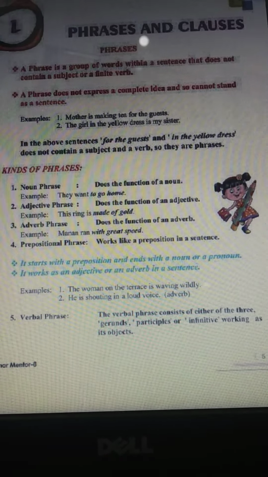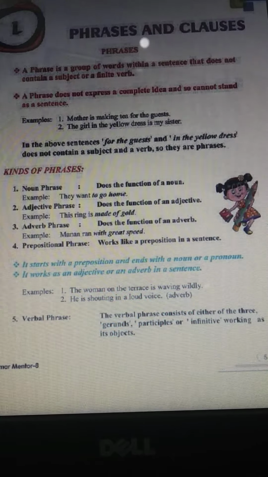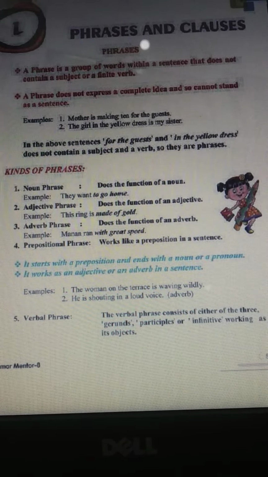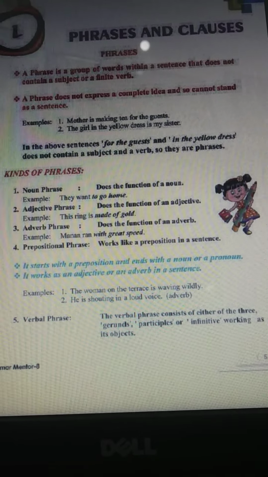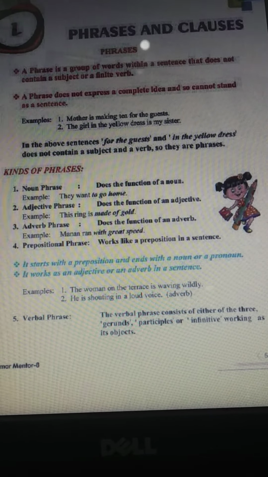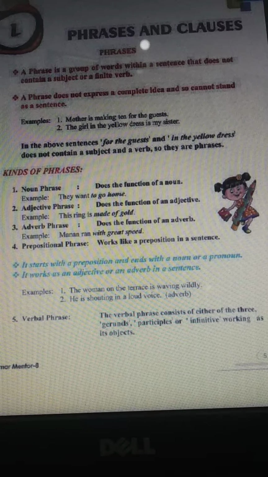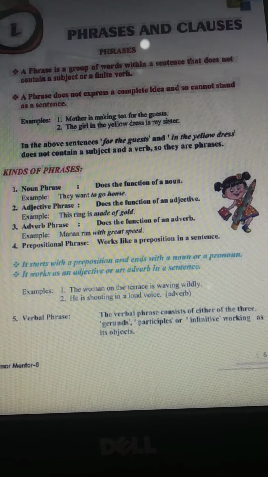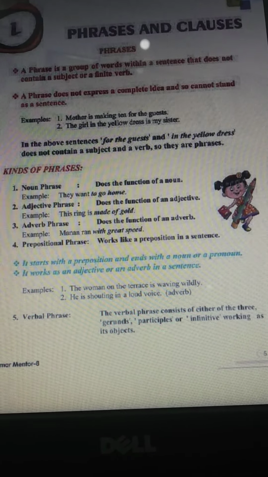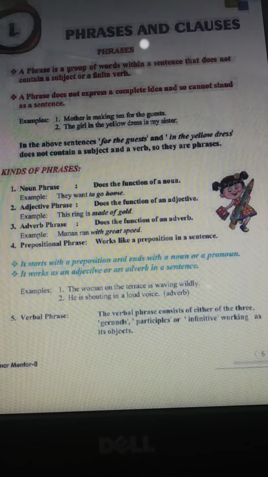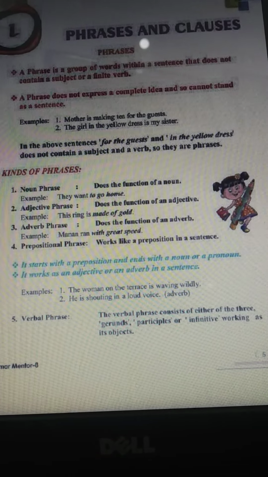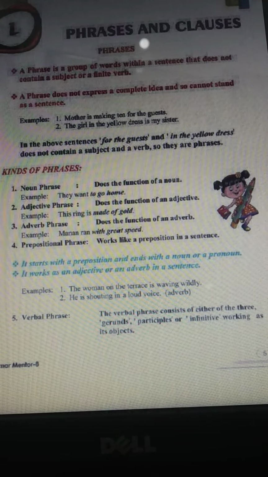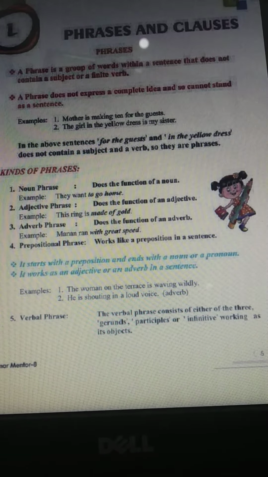Now, kinds of phrases. There are 5 kinds of phrases: noun phrase, adjective phrase, adverb phrase, prepositional phrase, and verbal phrase. So noun phrase means what? It does the function of a noun. And adjective phrase means what? It does the function of an adjective. Adverb phrase does the function of an adverb. And prepositional phrase, it works like a preposition in a sentence.